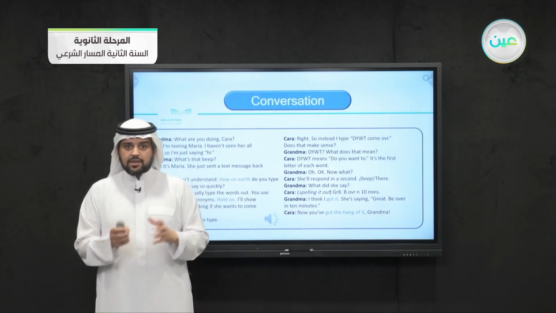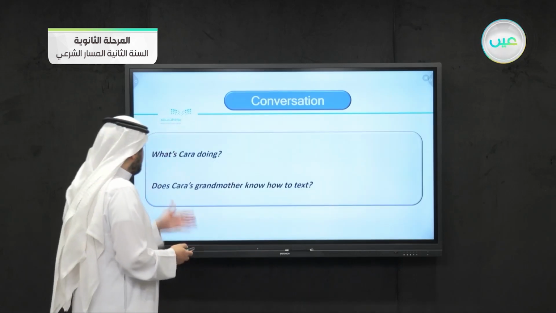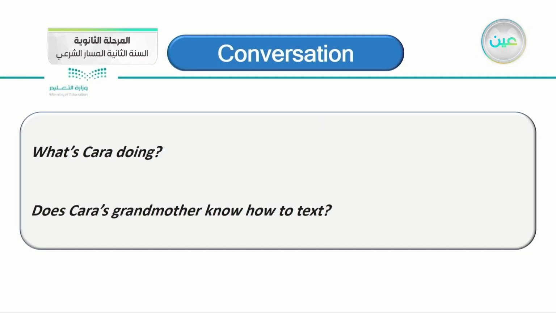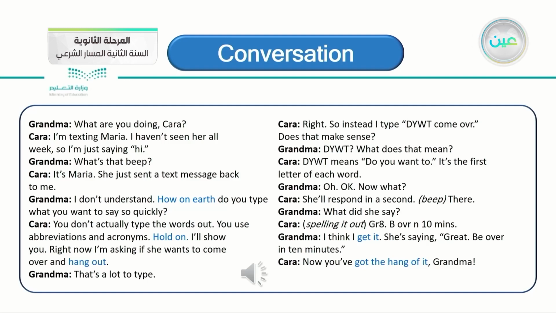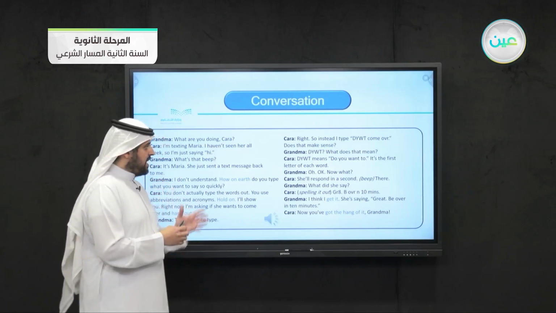So did the grandma learn how to use abbreviations and acronyms? Yes, she did. So what's Kara doing? Yes, she's texting her friend Maria. The second question, does Kara's grandmother know how to text? In the beginning, does she know how to text? No, she doesn't. So let's listen again to the conversation now and try to focus on how the grandma learned how to use the abbreviations and the acronyms.